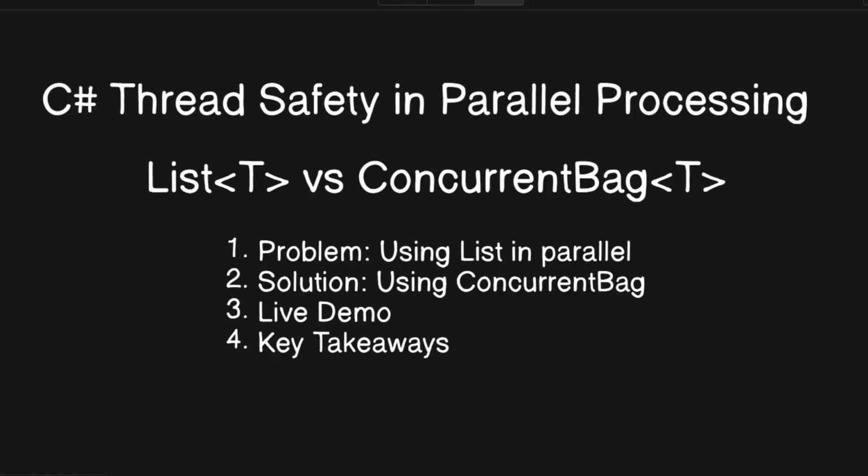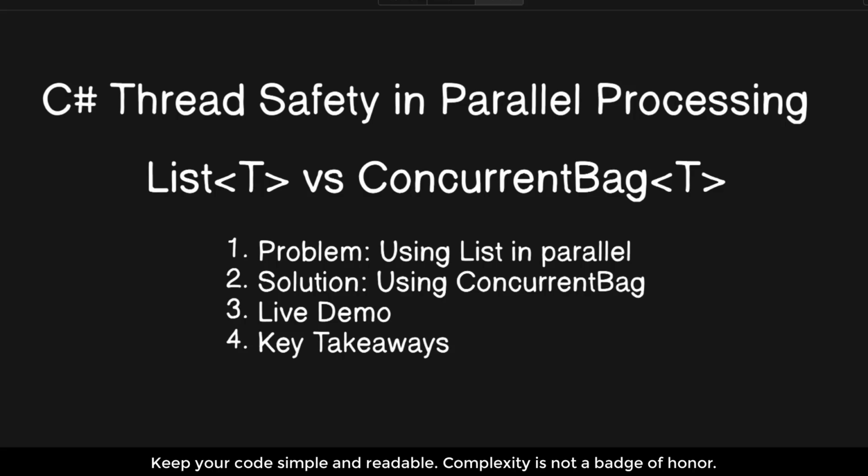In this video we will explore what happens when you try to use a regular list in parallel code and why it is important to use a thread-safe collection like ConcurrentBag when working with async parallel loops in C#. So we will walk through two short examples. First, a failure case using a list in parallel, then the correct way using ConcurrentBag. Let's dive in.